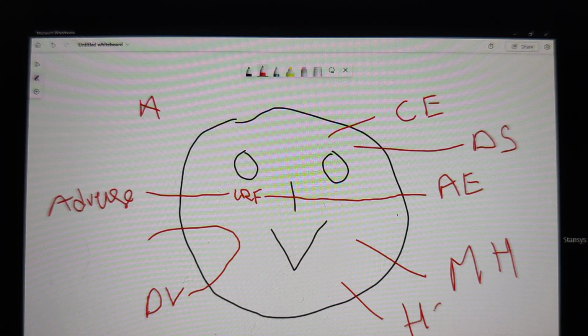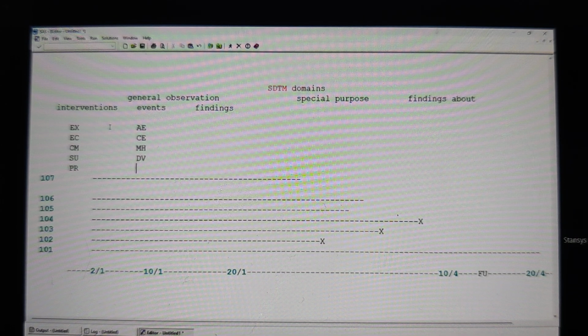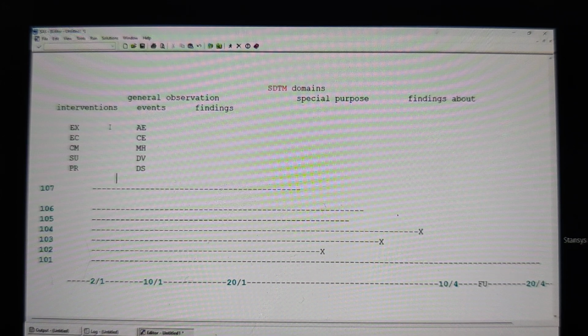We call it HO. HO stands for healthcare encounters. Understand this, everybody? Now, all these domains come under which classification? All this comes under events. Can you tell me what domains we have in events? Most important, we have AE, and then if you have a clinical event, we have CE, and then protocol deviation comes under DV, and then disposition comes under DS, and healthcare encounters comes under HO. All this comes under events.